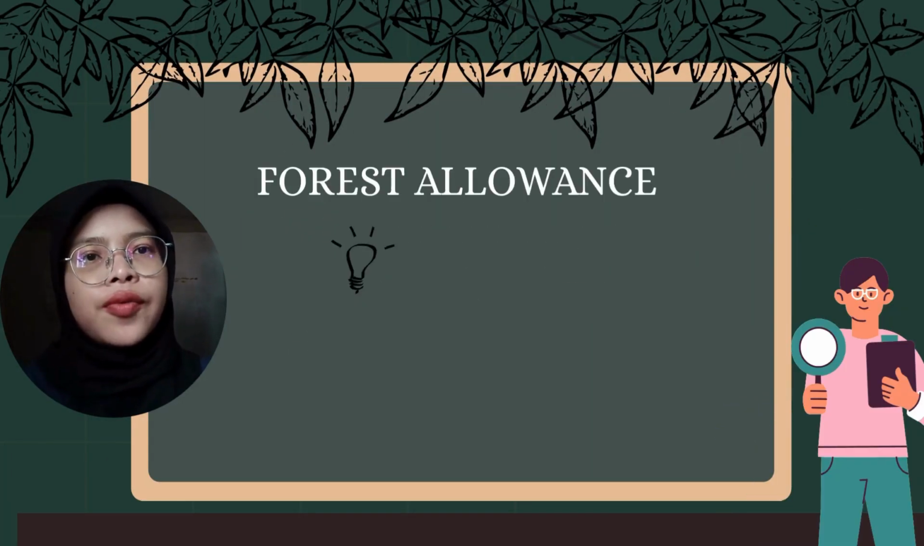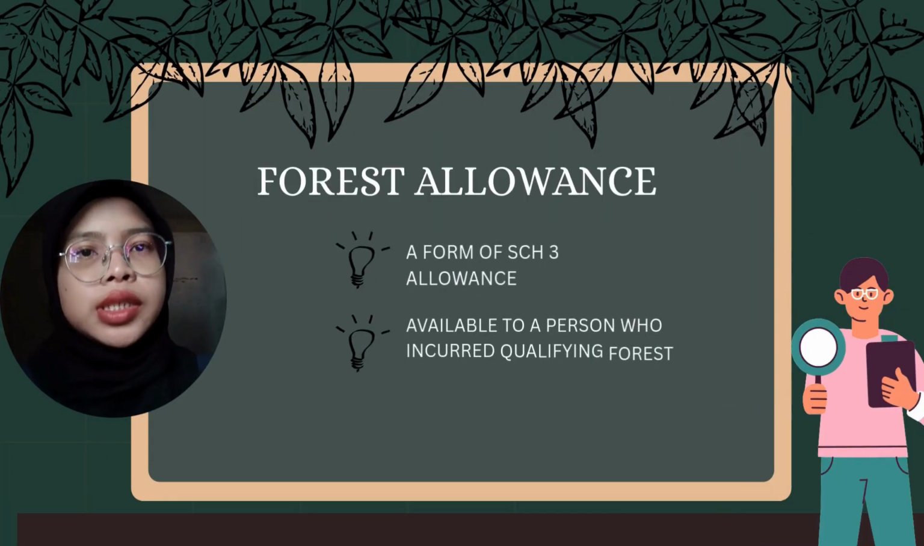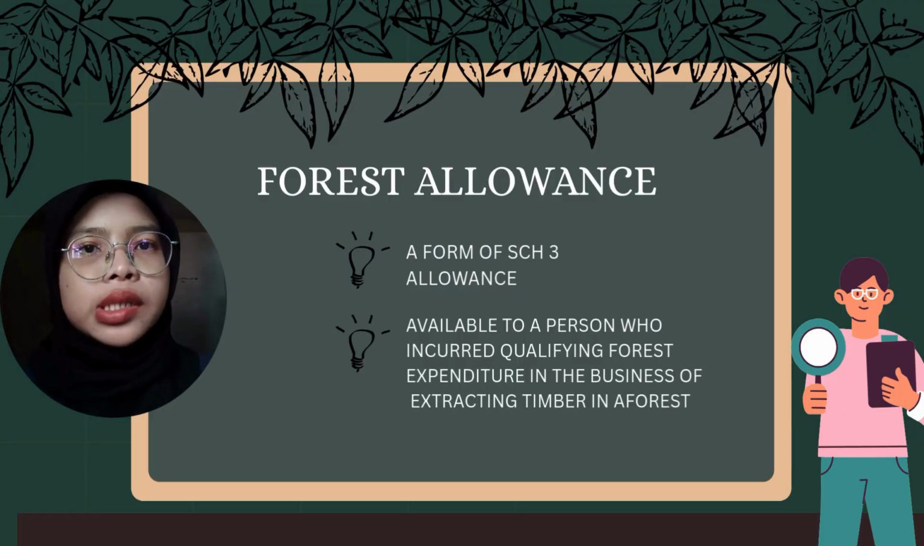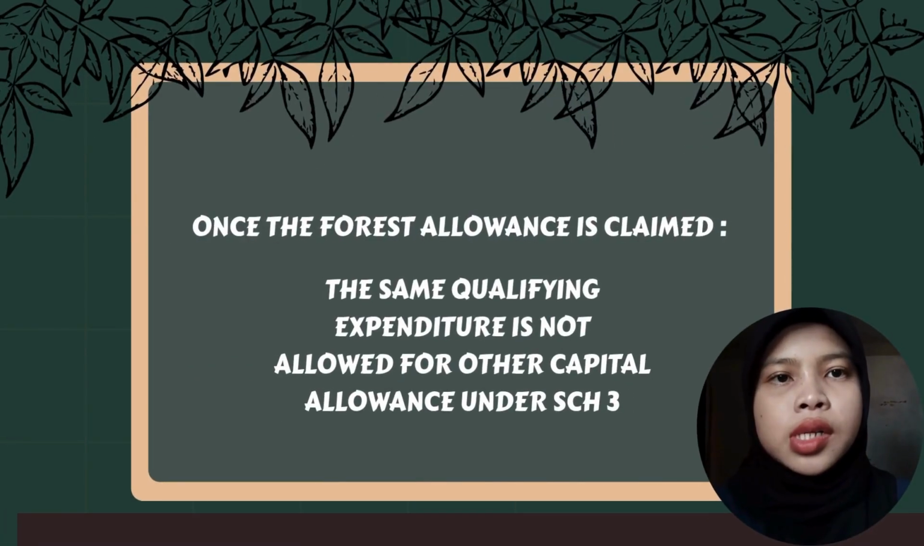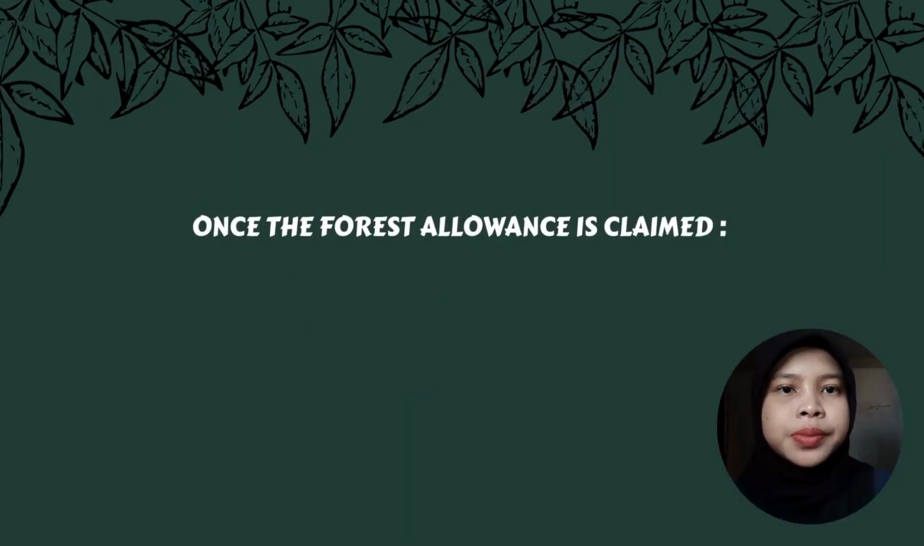Forest allowance. Forest allowance is a form of statutory allowance that is available to a person who incurs qualifying forest expenditure in the business of extracting timber in a forest. Once the forest allowance is claimed, the same qualifying expenditure is not allowed for other capital allowances under Schedule 3.